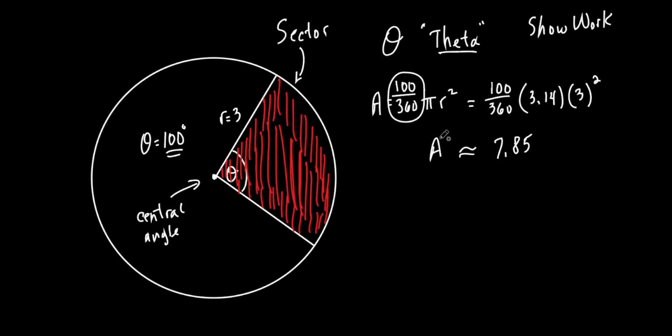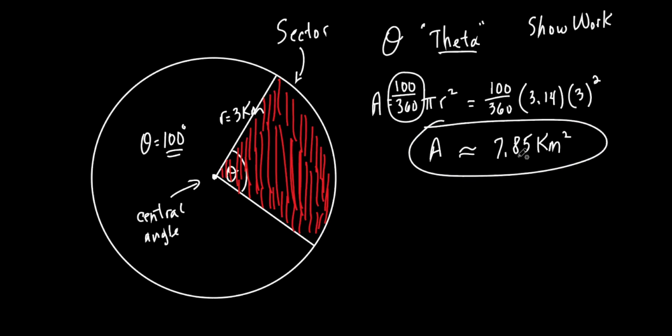What does that mean? That means you could fit 7.85 squares inside of that shaded in part, that red shaded in part. I didn't give you any units, what do you want to call it? Kilometers, okay. So it's a big old circle, all right? Huge circle. So the area would be what? Kilometers squared. And that's all there is to it. It's actually pretty easy. It's just one little step beyond finding the area of the whole circle, right?